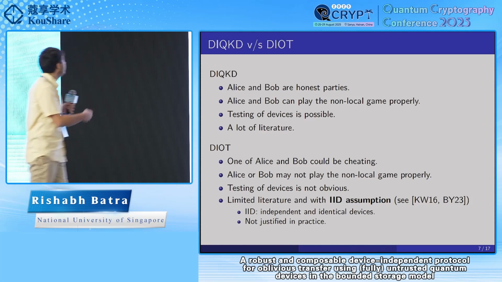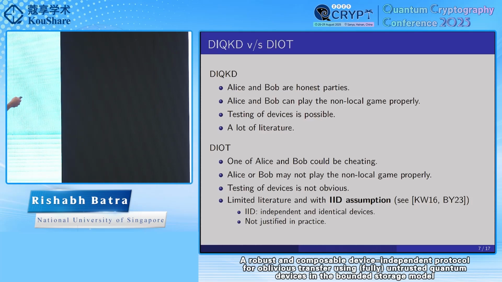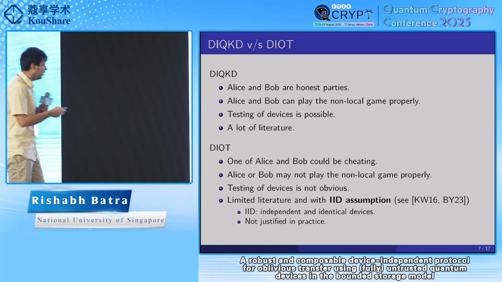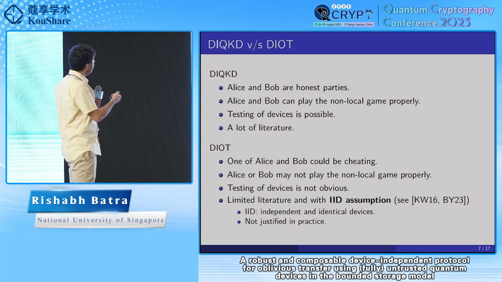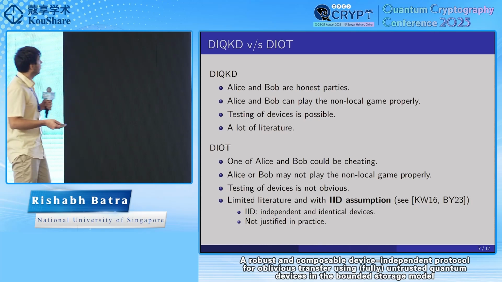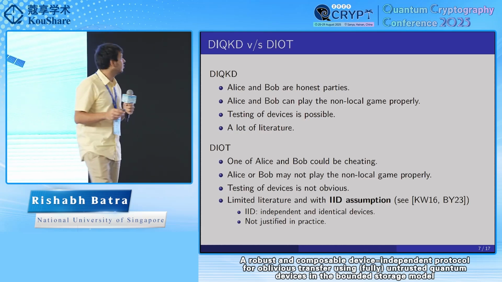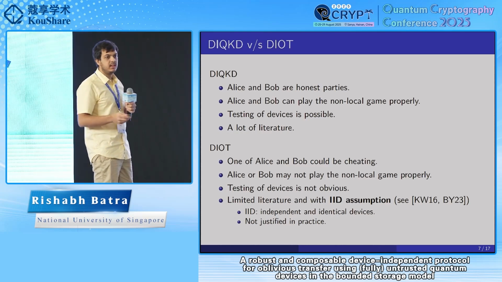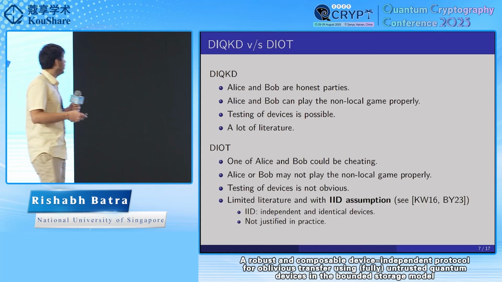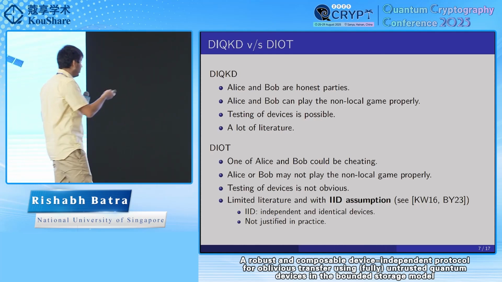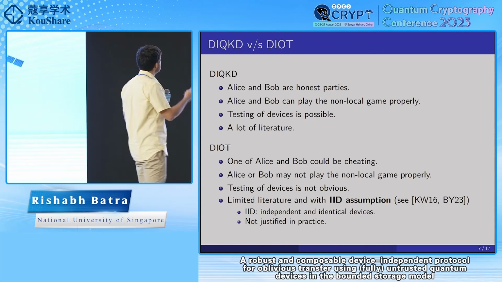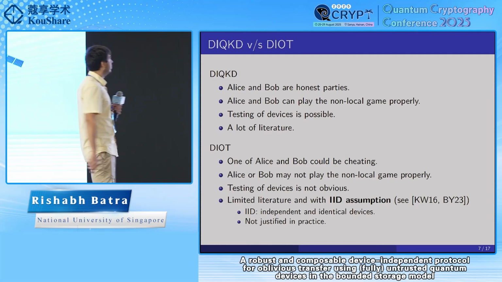A quick comparison between device-independent quantum key distribution and oblivious transfer. In DIQKD, Alice and Bob are honest. So Alice and Bob can play the non-local game properly, in the sense that they can at least input the correct distribution of the questions during the testing. Testing of devices becomes possible in QKD, and there is a lot of literature.